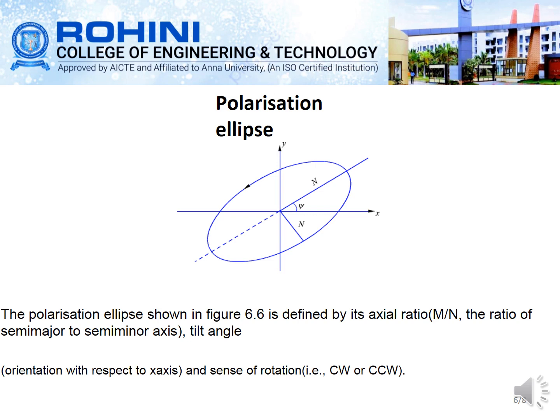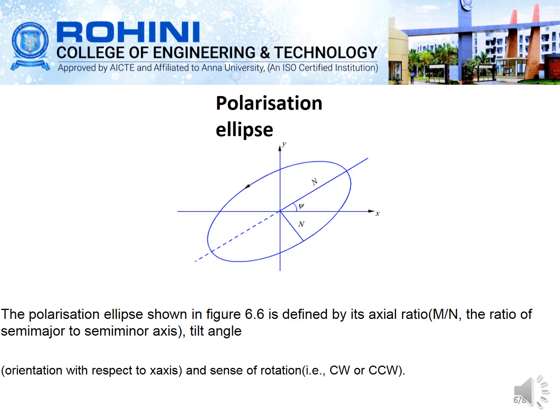vector. So if you are considering the polarized wave, we are plotting it with E0x greater than E0y, and we are plotting the various values here, as shown in the figure. From this equation we can see that the tip of the arrow representing the electric field traces an ellipse, so the field is elliptically polarized. The polarization ellipse shown in this figure is characterized by the axial ratio of semi-major to semi-minor axis, the tilt angle, and the sense of rotation.